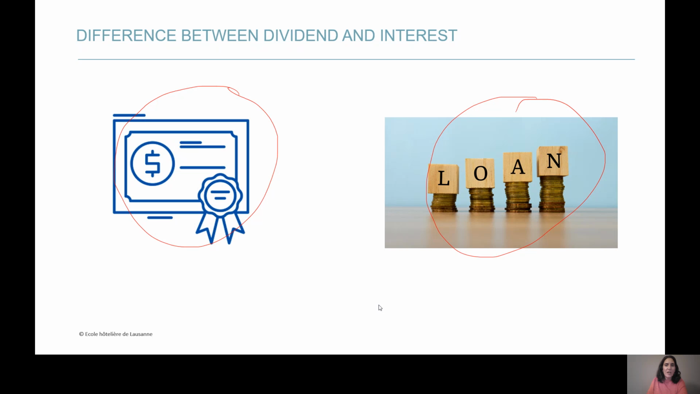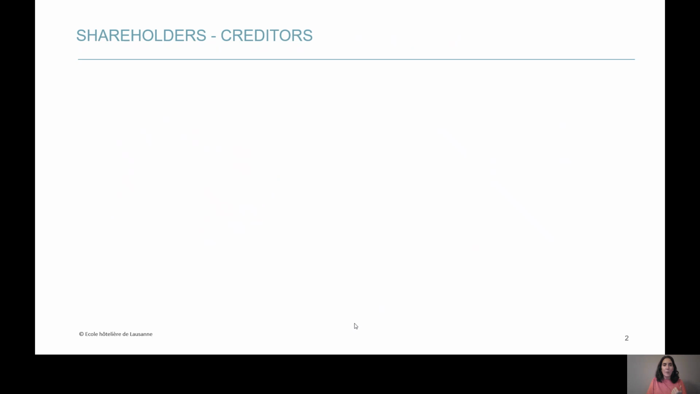In the case of a shareholder, if I am a shareholder, that means that I have purchased a share of a company. That means that I have invested money in a company. I become the shareholder, the owner of a tiny portion of that company. This is the meaning of a shareholder. The shareholder is the owner of a company.